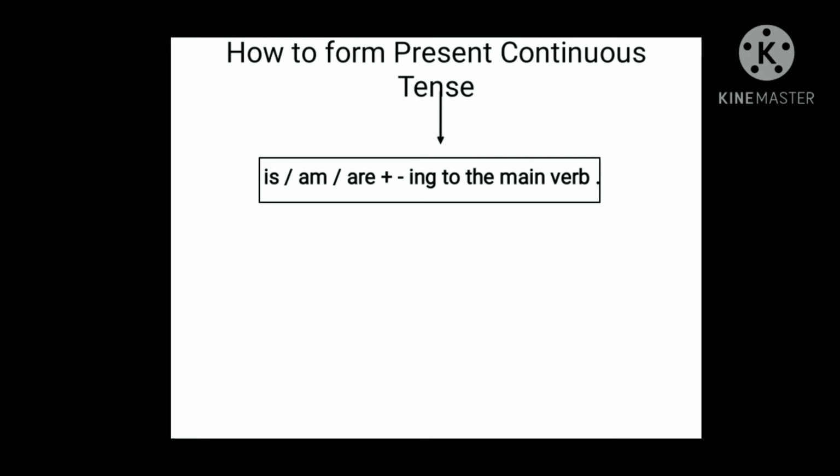Now we are going to see how to form present continuous tense. First, along with the subject, we have to write the be form verb. For present continuous tense, what is the be form verb? Is, am, are. And then we have to add ing to the main verb, or base verb, or root verb. So this is how we form the present continuous tense.